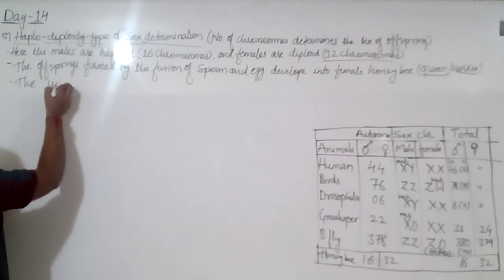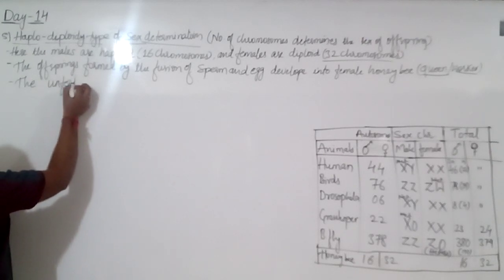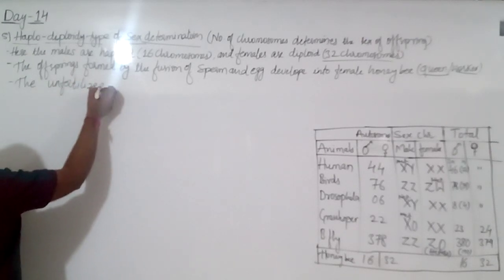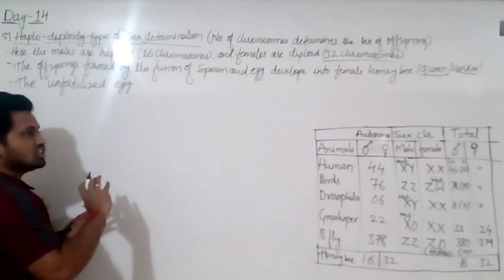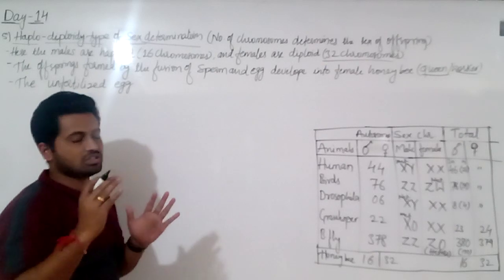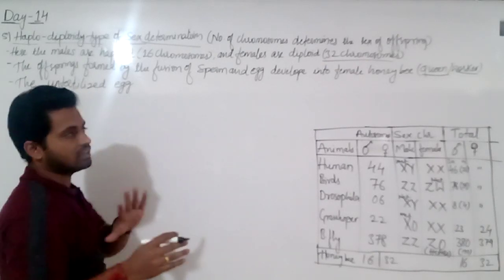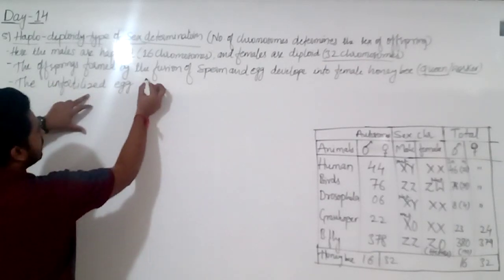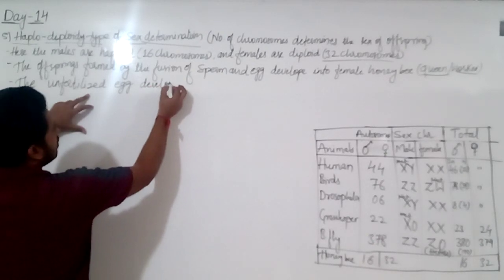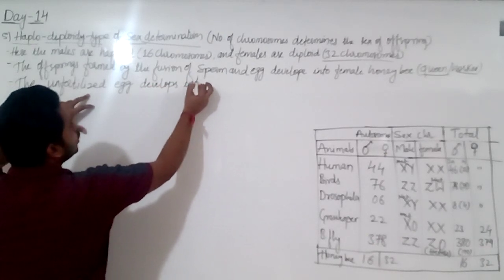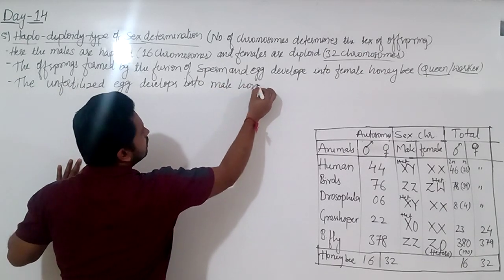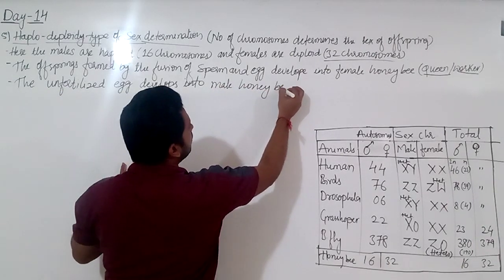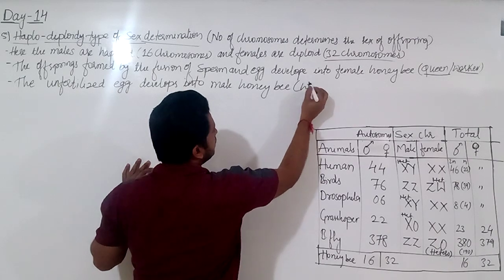the unfertilized egg, means there is no fusion of male and female gamete, means there is no fusion of sperm and egg. The unfertilized egg develops into male honeybee. This is very important. Male honeybee is nothing but drone.